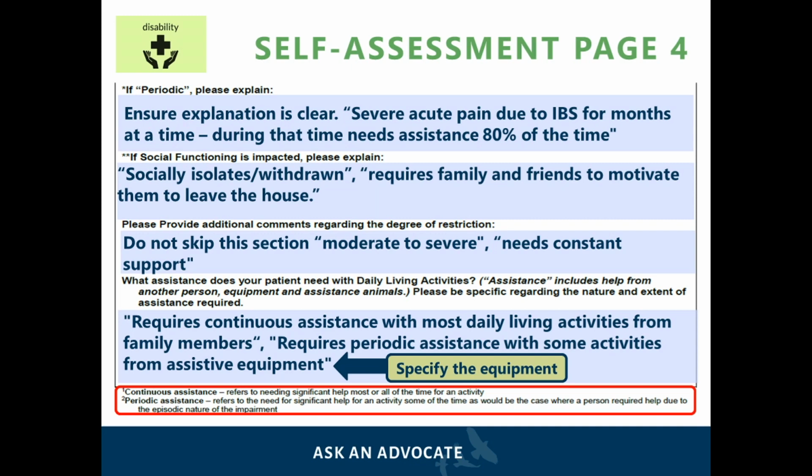It is important to provide comment regarding the degree of restriction. As an example, moderate to severe or needs constant support. If the applicant requires assistance with daily living activities, it is important to explain what type of assistance.